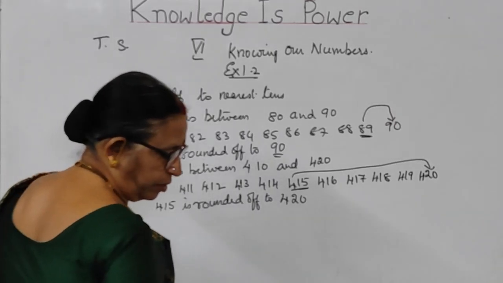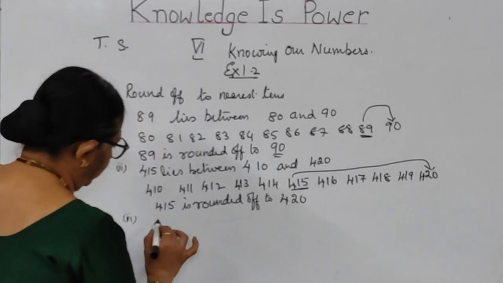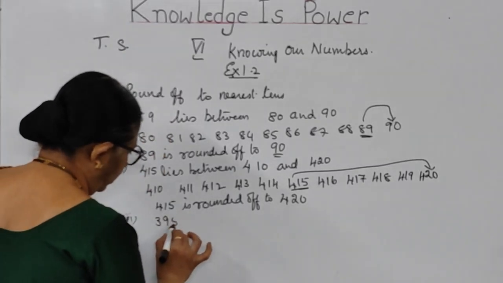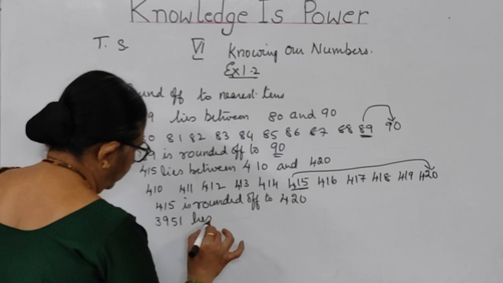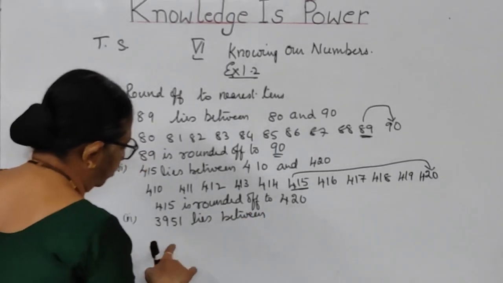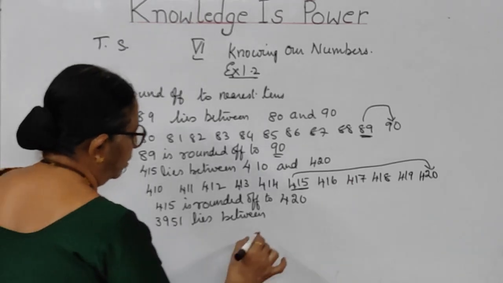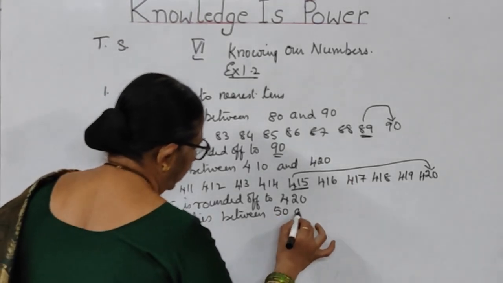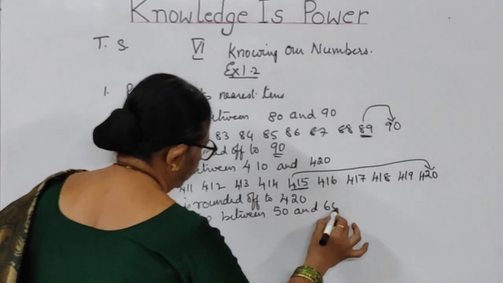What is the third bit, children? 3951. It lies between, you have to talk about tens plus 51. That means 50 and 60.